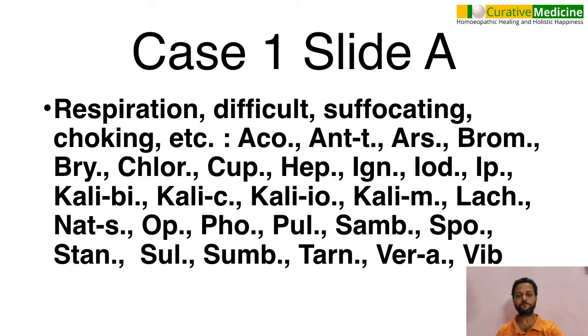Of course, case number 1 and slide A is about the complaint. The chief complaint of the patient is difficult respiration. So the rubric given is under the respiration chapter: difficult, suffocating and choking. These are the remedies given under that. Okay, so this is rubric number 1 in case 1.